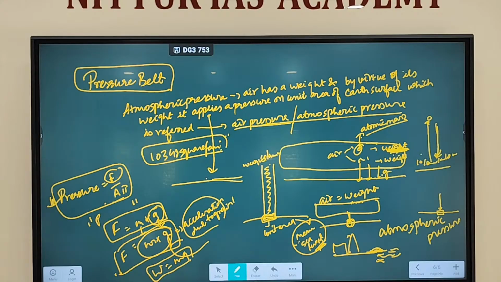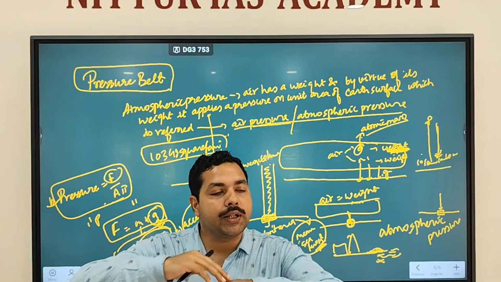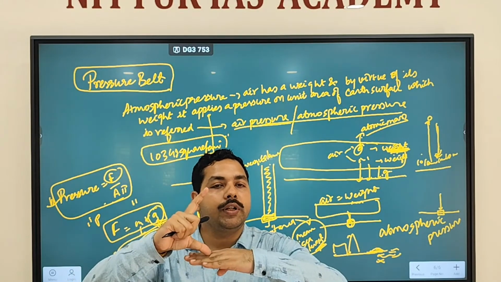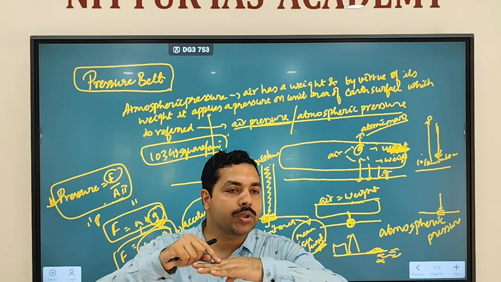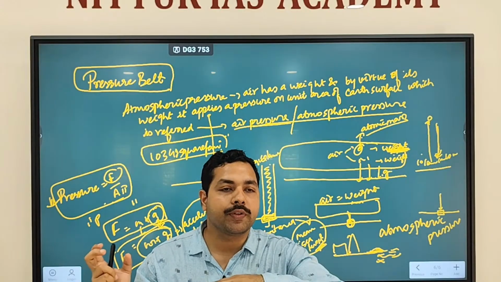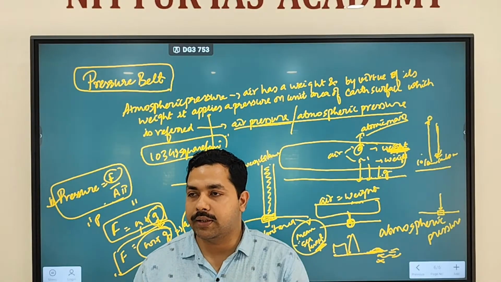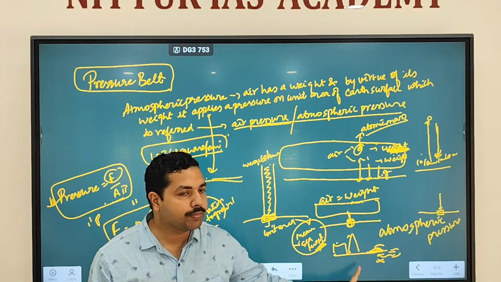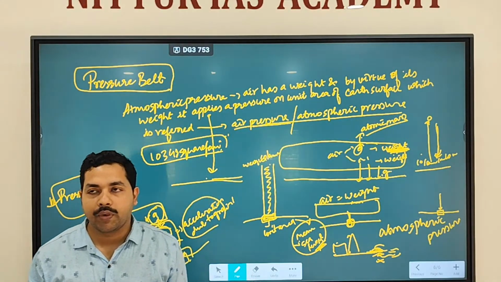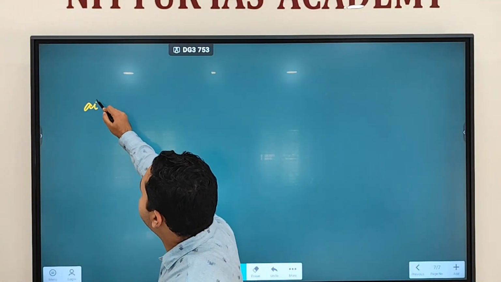Clear? Any doubt regarding this particular thing? So what you have to keep in mind is, what is atmospheric pressure? Air has a weight. Because of its weight, it applies a pressure. When we take a column of air, and take its weight in a unit area, it is called atmospheric pressure, and this is measured at mean sea level, not at a plateau, not at a mountain, but at the mean sea level. Fine. Now you know that air, just now we discussed, when air is heated, what will happen?